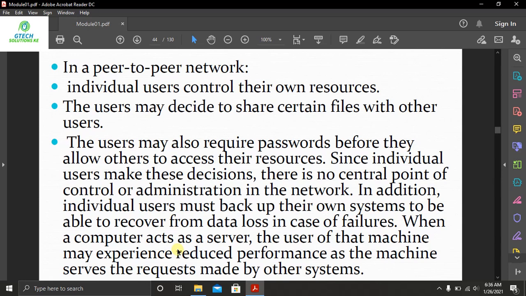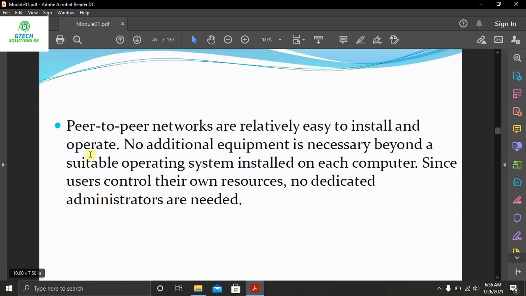So we have said that since it is a peer-to-peer connection, there is no administration or central point of control, since each and every person controls the resources that he or she shares with the network. Also, since the machine is at the same time acting like a server, responding to the queries sent by other users, the performance of the machine may reduce. Peer-to-peer networks are relatively easy to install and operate.